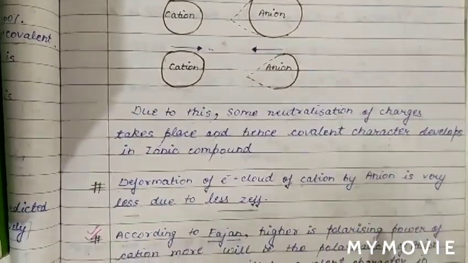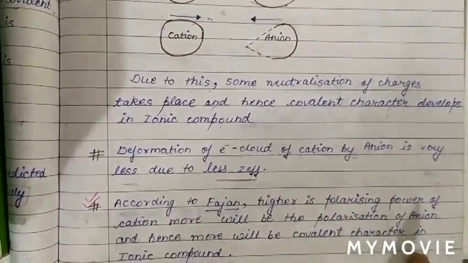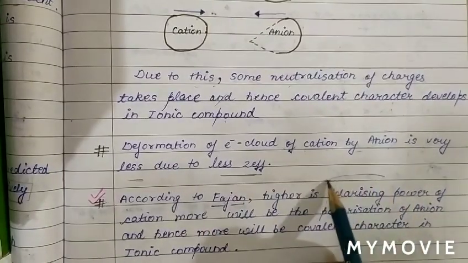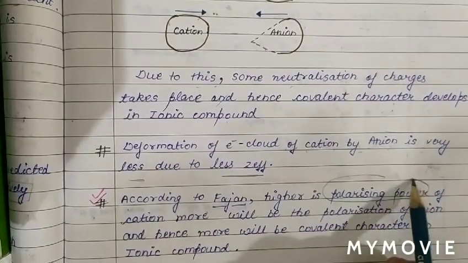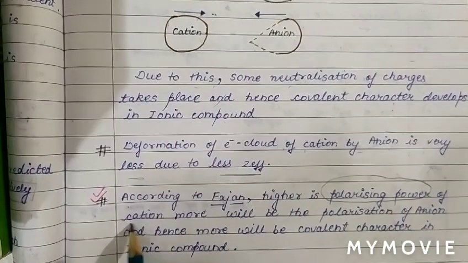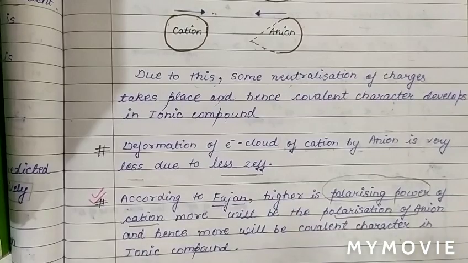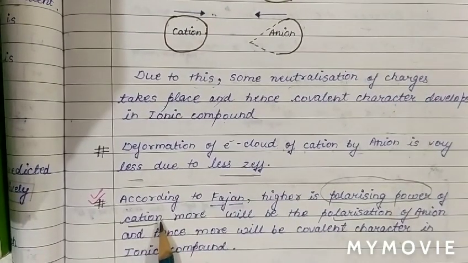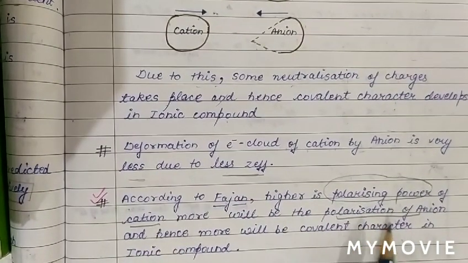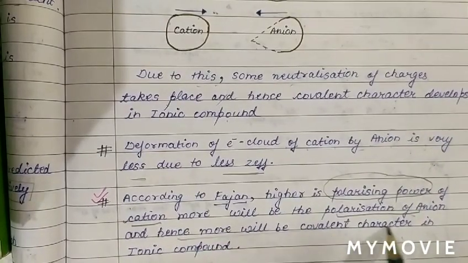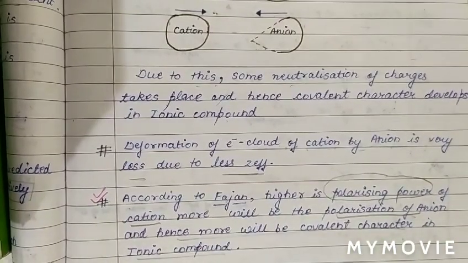According to Fajans' rule, the higher the polarizing power of the cation, the more will be the polarization of the anion, hence the more will be the covalent character in an ionic compound.